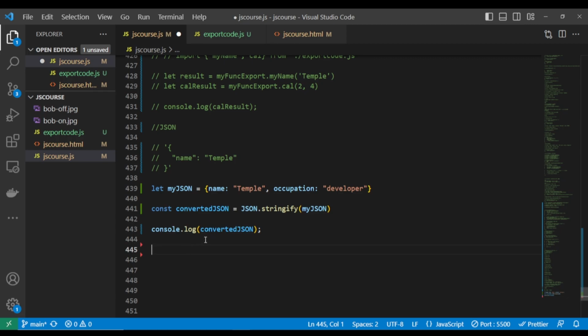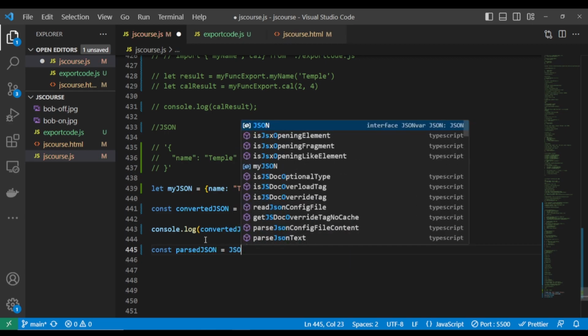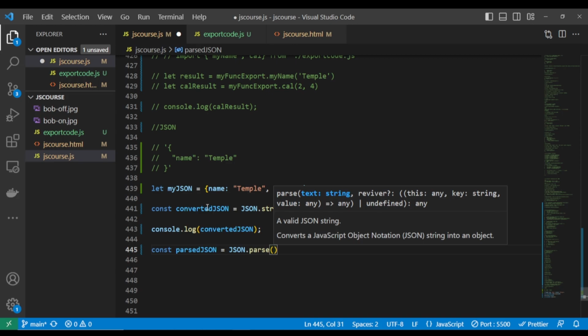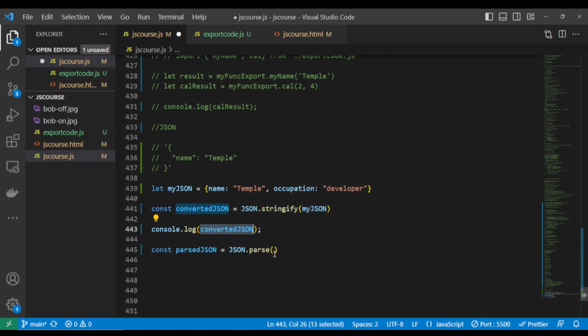So now let's write another variable. Let's call it parsed JSON. So what you're going to do is JSON.parse. This thing is very good. It's very, very important when you start working with data you retrieve from your APIs and others. It's very, very important.